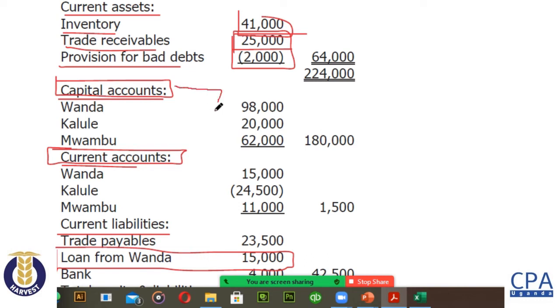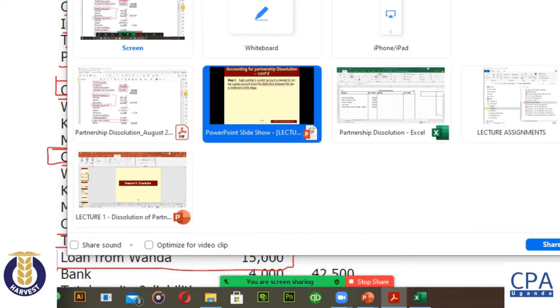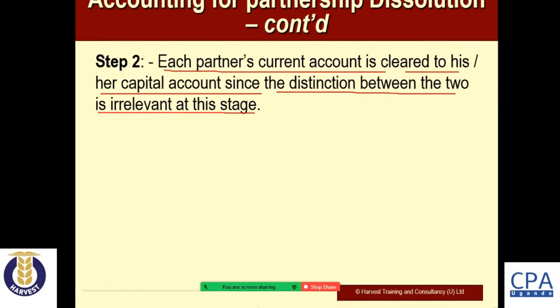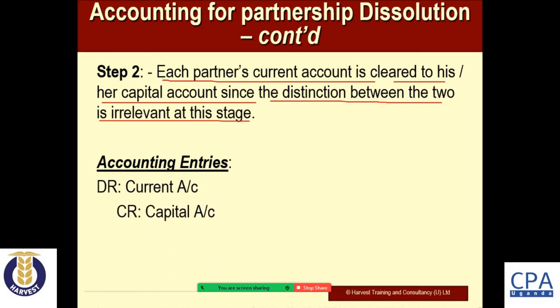So we are saying that if a dissolution takes place, we shall combine these two. So that is our step number 2 here. Each partner's current account is cleared to his or her capital account, since the distinction between the two is irrelevant at this stage. As you can see, we debit the current account and credit the capital account.